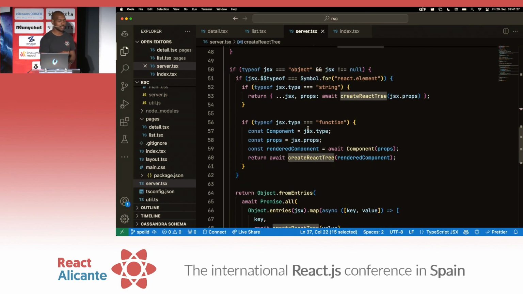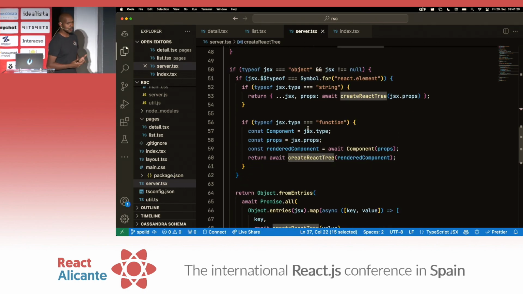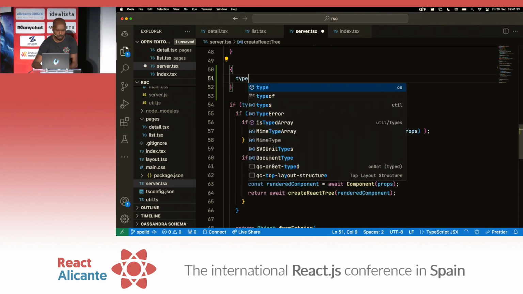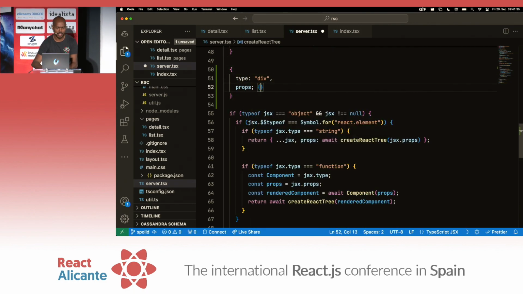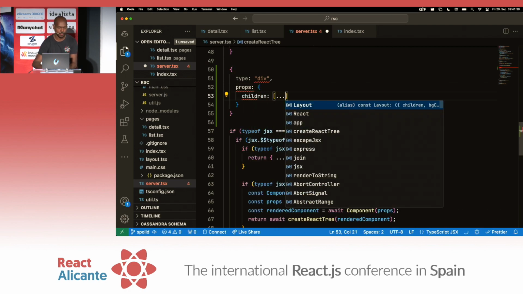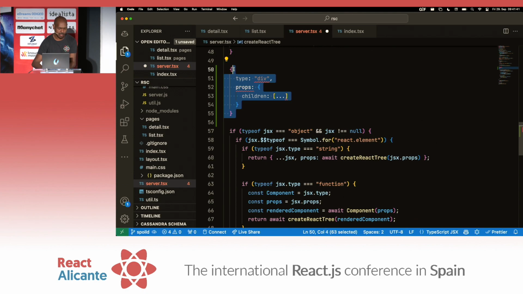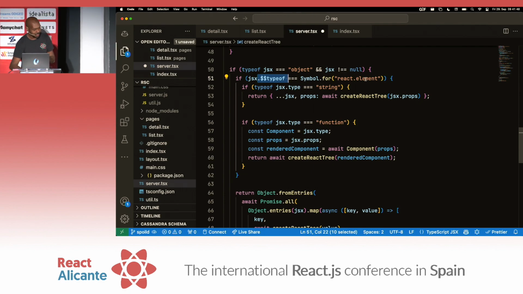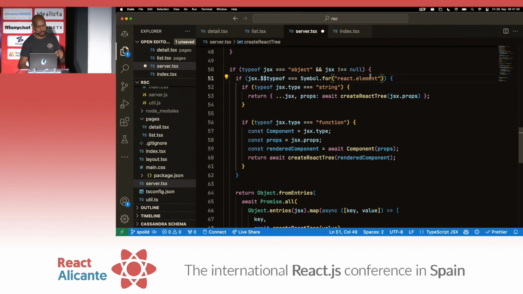But here's the fun part. If it's an object, React elements are just objects. They're objects with a schema type, div, props, and they have children. This is ultimately what React components are, okay? So if it's an object, then we check if the object has this property which says it's a React element, because we're only interested in React elements.